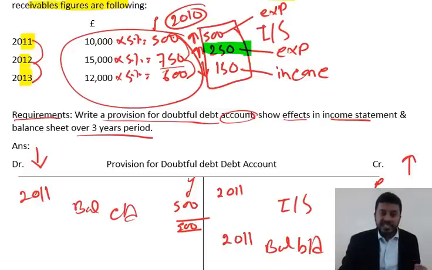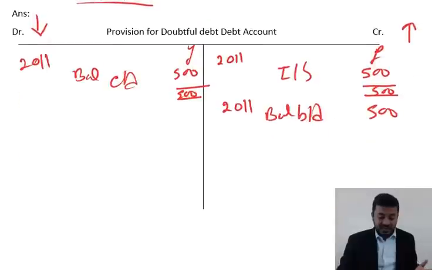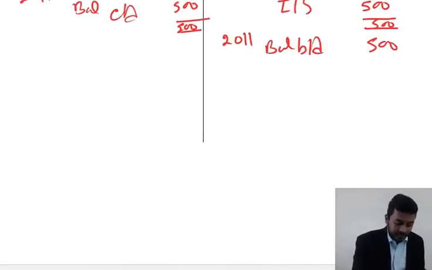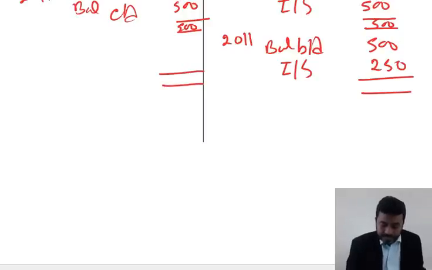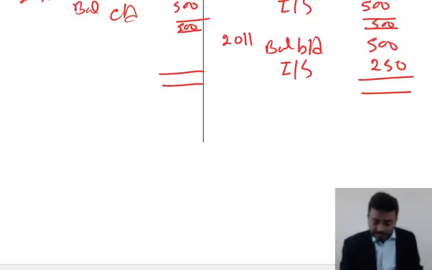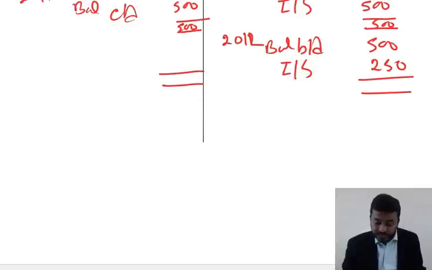We need to take into our T account. Anything increase in a credit account, it goes on the credit side. As the name of income statement, 250. Nothing to take or less in 2012. Yeah, it's 12, sorry. Yeah, it should be 12. 750 is the total.